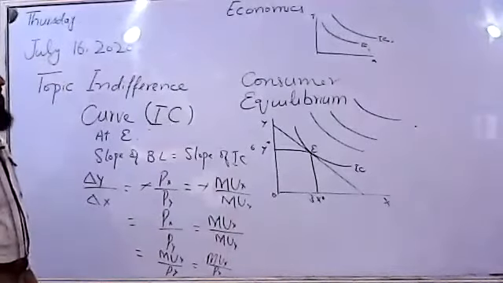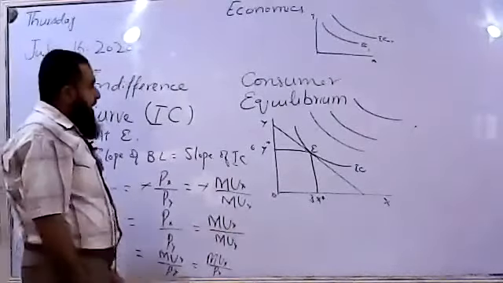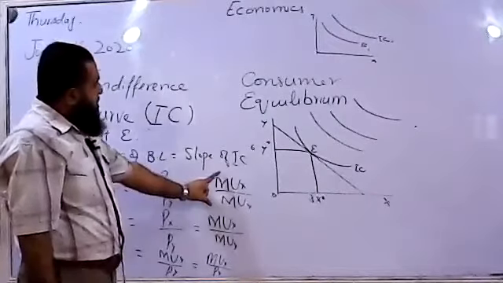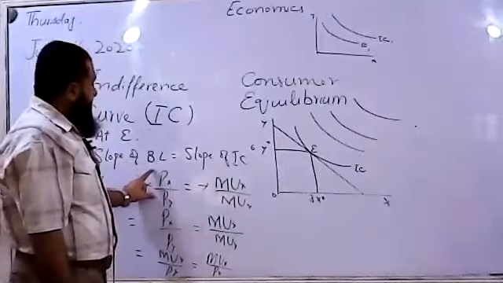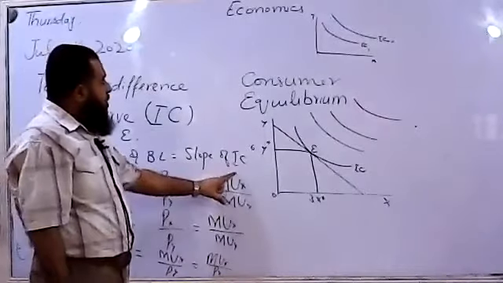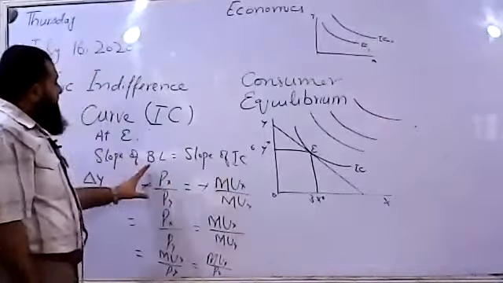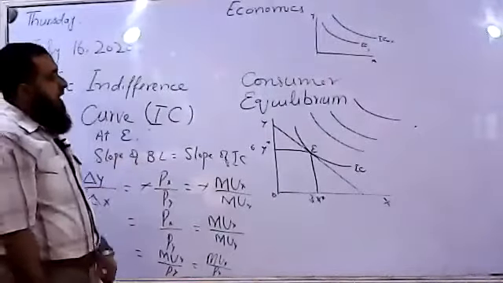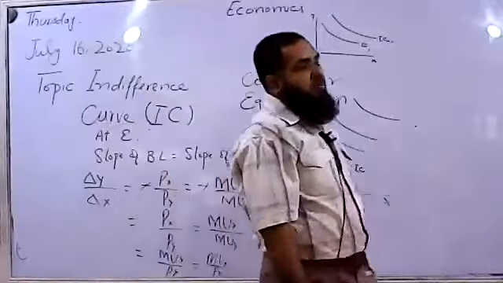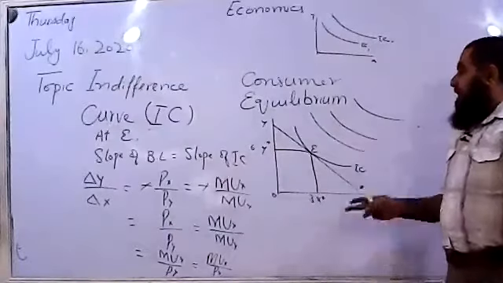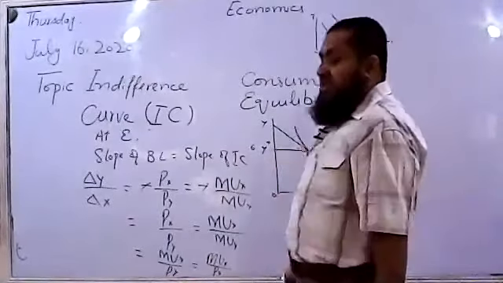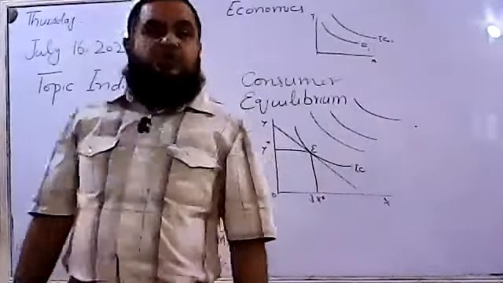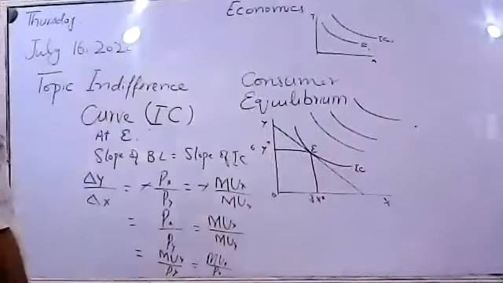So the consumer will be in equilibrium at the point where the marginal utility ratio is equal to the price ratio of the budget line. So the slope of the indifference curve is equal to the slope of the budget line. This will be the consumer equilibrium point. Here the utility of the consumer will be maximized within his income and the prices of the two goods in the market.